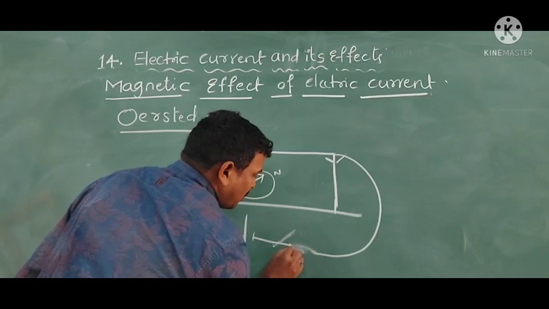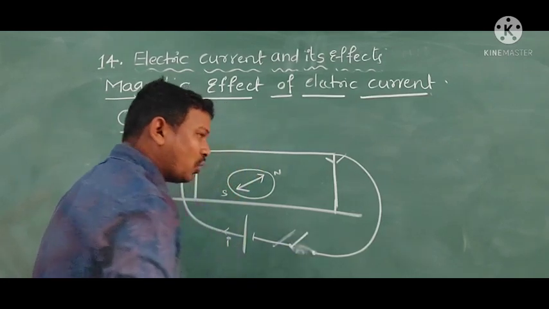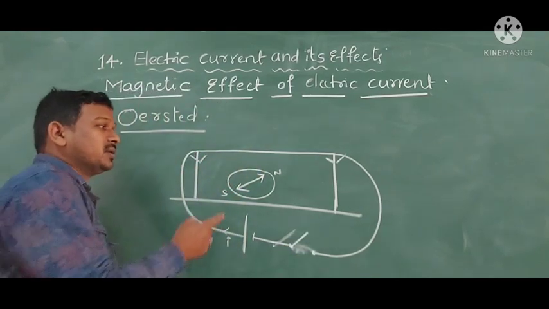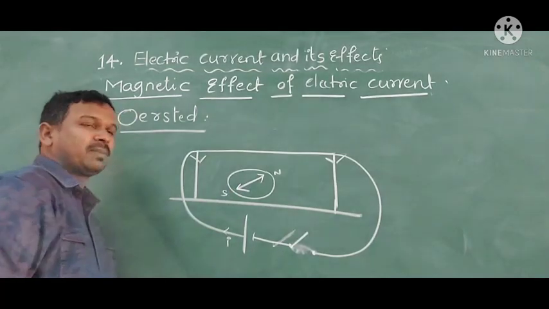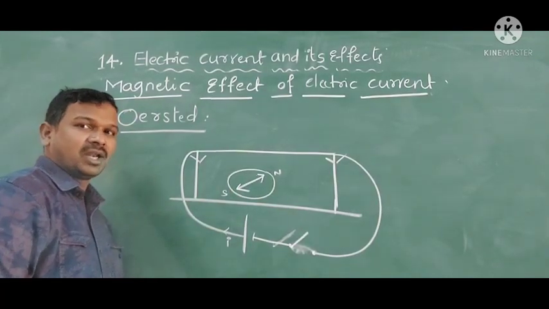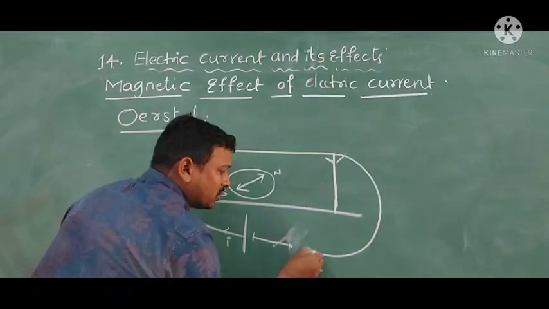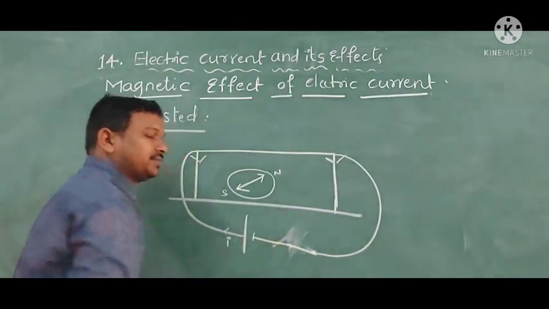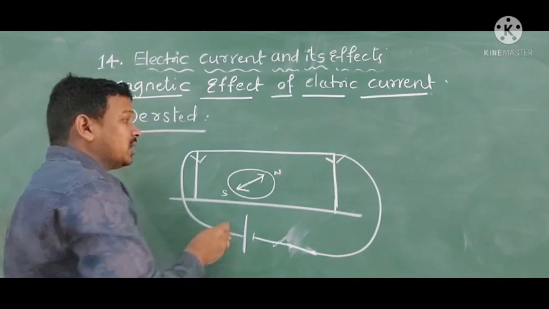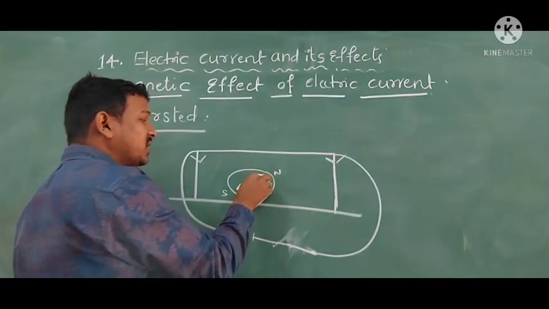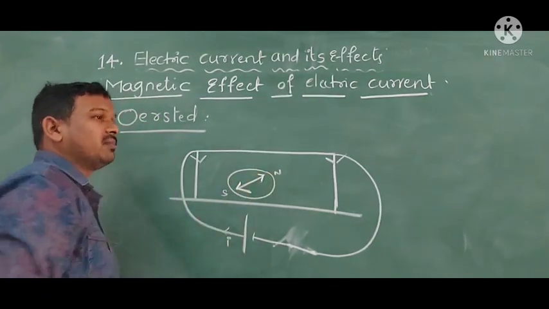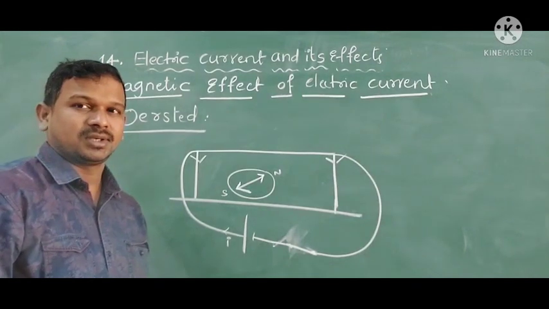When the switch is off or open, there is no reaction in the magnetic compass; the needle stays constant. When he closed the circuit, he observed that a deflection occurs in the magnetic compass.